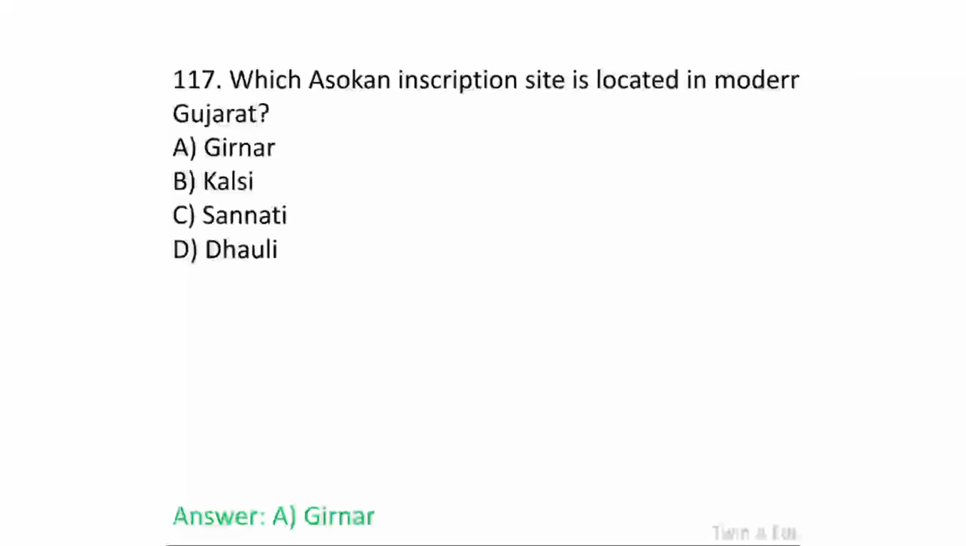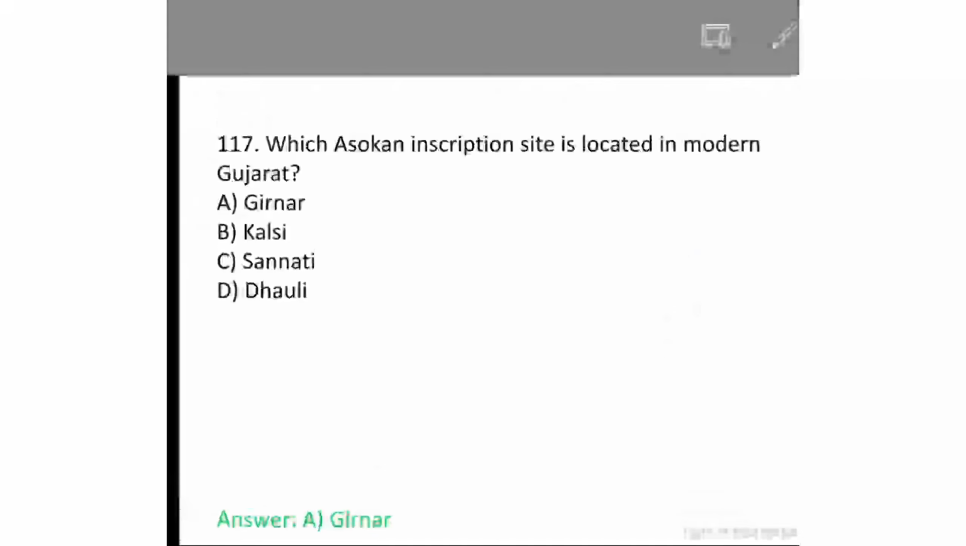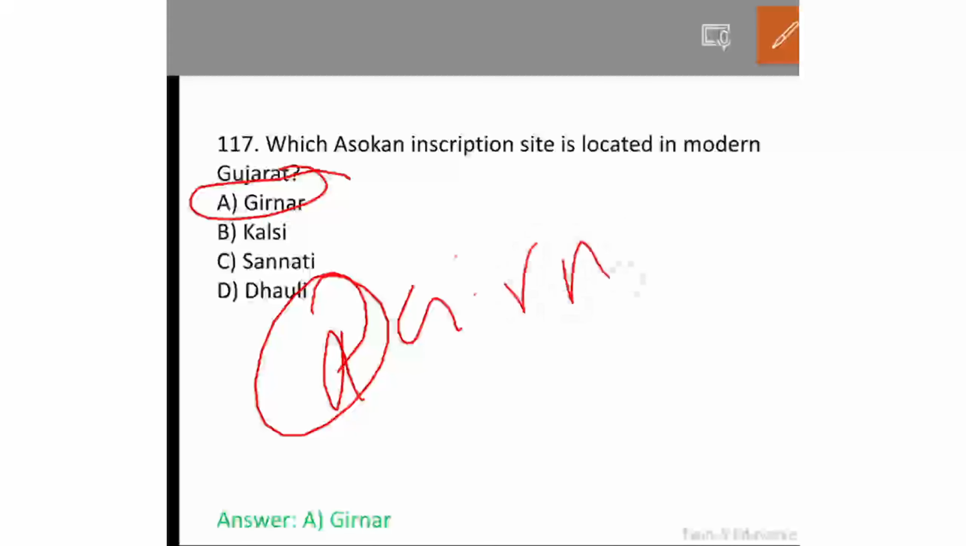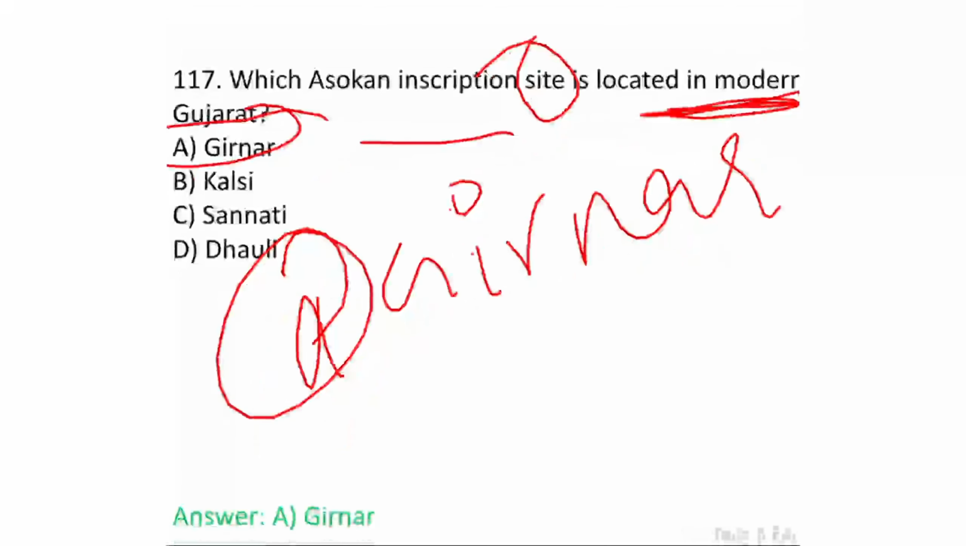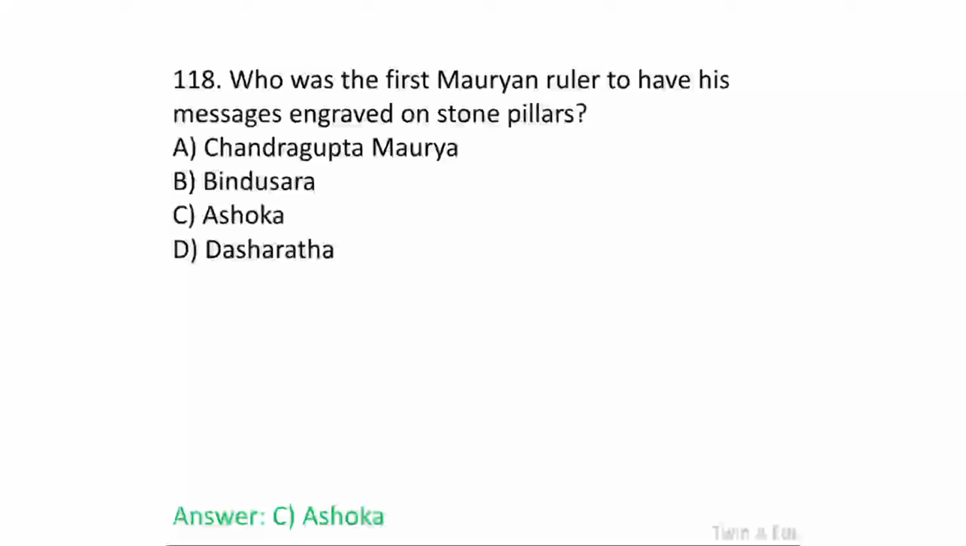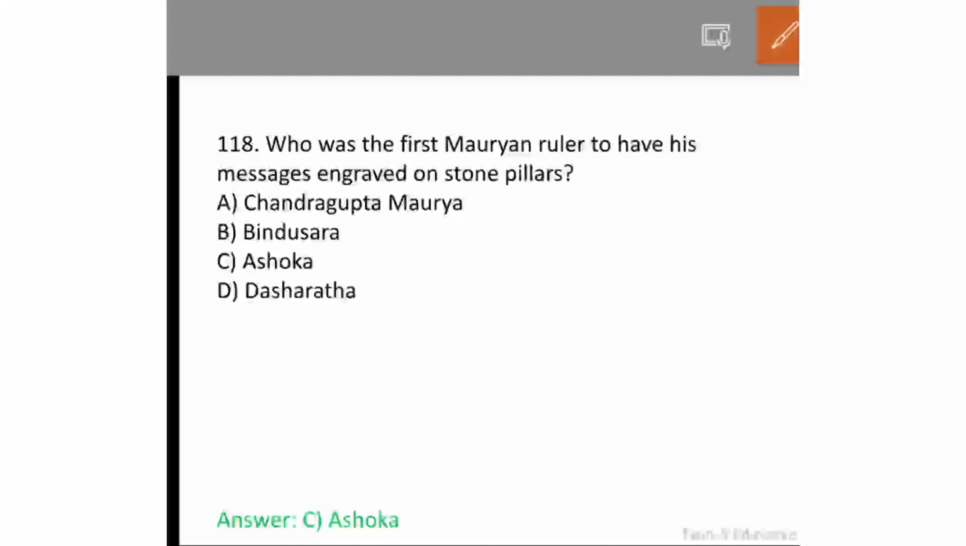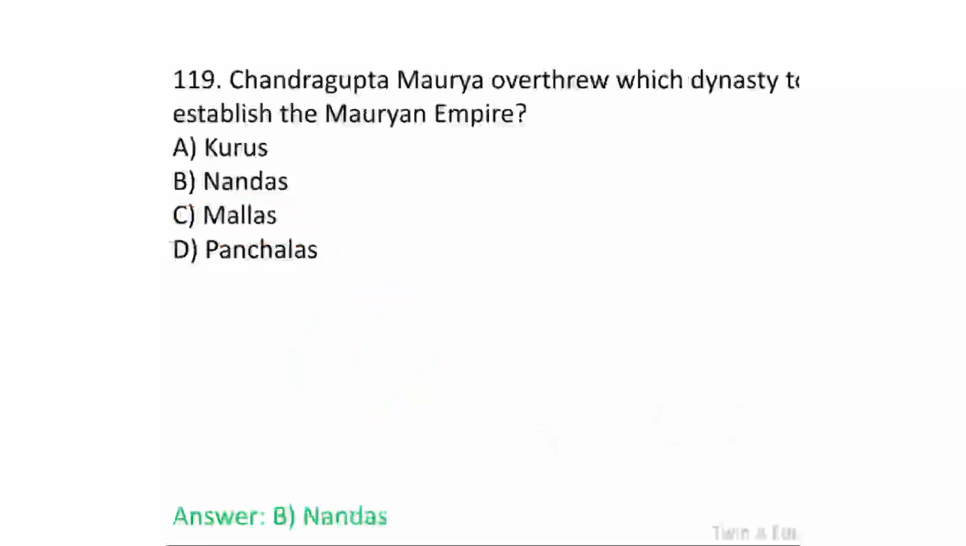Which Ashokan inscription site is located in modern Gujarat? Girnar. Option A, Girnar is the answer. Who was the first Mauryan ruler to have his messages engraved on stone pillars? It's Ashoka. Very simple question. Option C. Don't waste our time. Let's go to our next question.